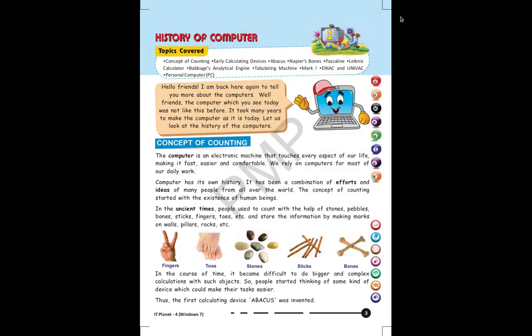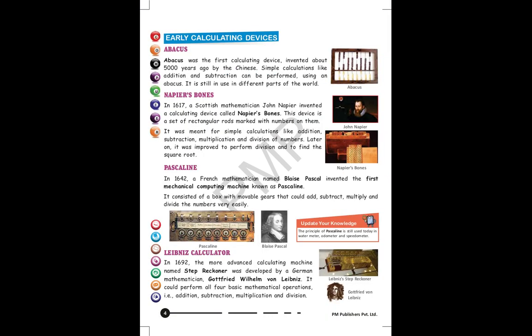Students, in the first session we discussed the concept of counting. In ancient times, people used fingers, toes, stones, sticks and bones as tools for counting. Then the abacus was invented by the Chinese 5000 years back, and after the abacus, Napier's bones was invented by the Scottish mathematician John Napier in 1617.